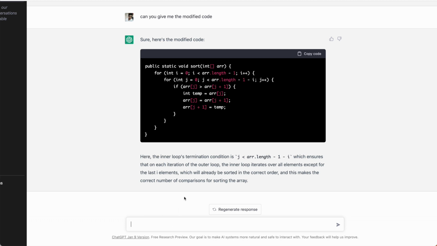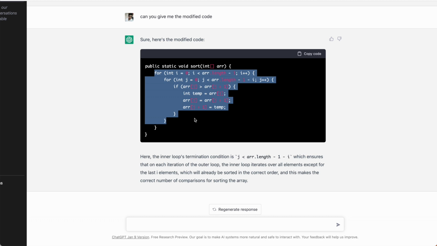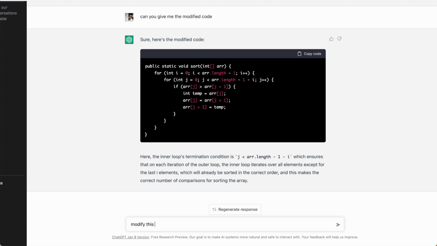So what next? Next, what I can ask ChatGPT is to write this code in a better way, like using the latest Java code style. So let me just ask, modify this code using latest Java 11 features.